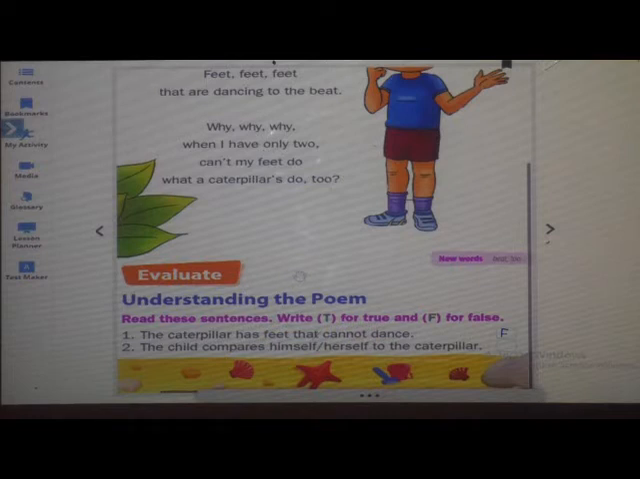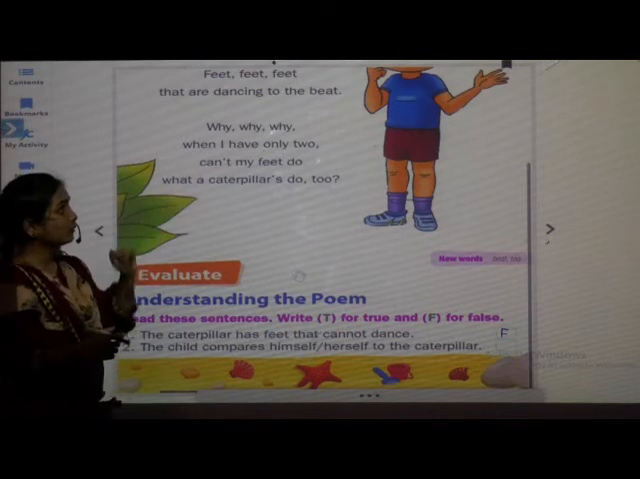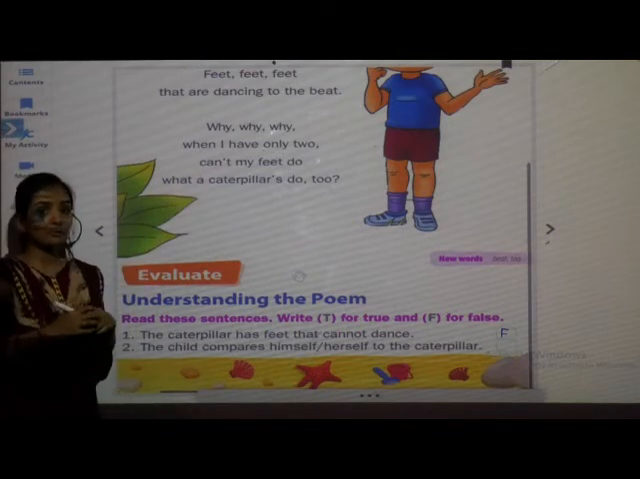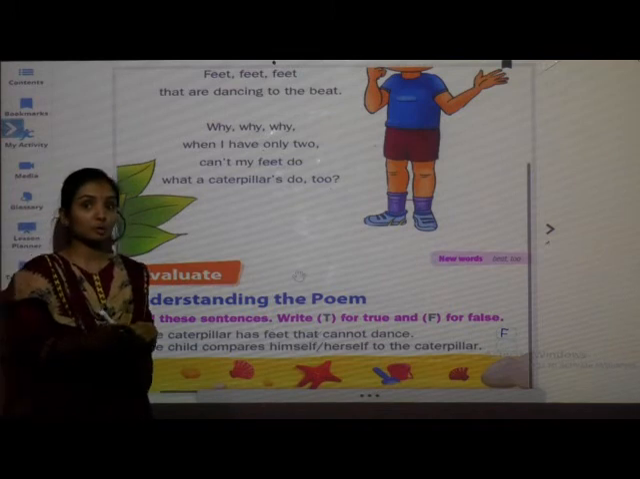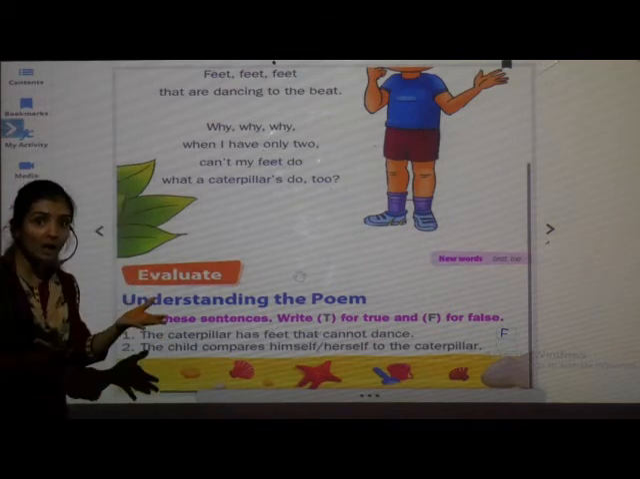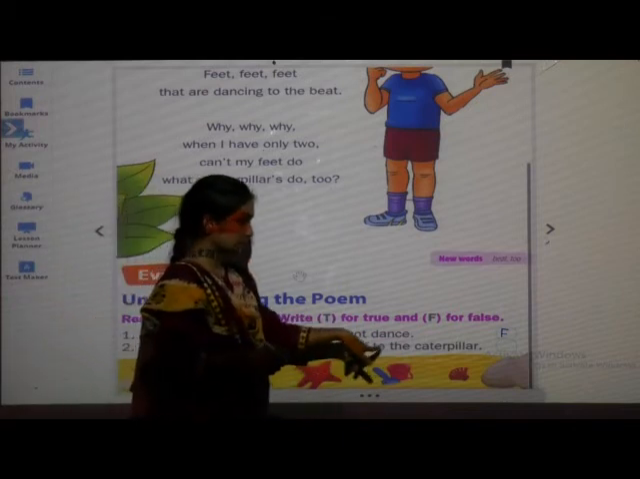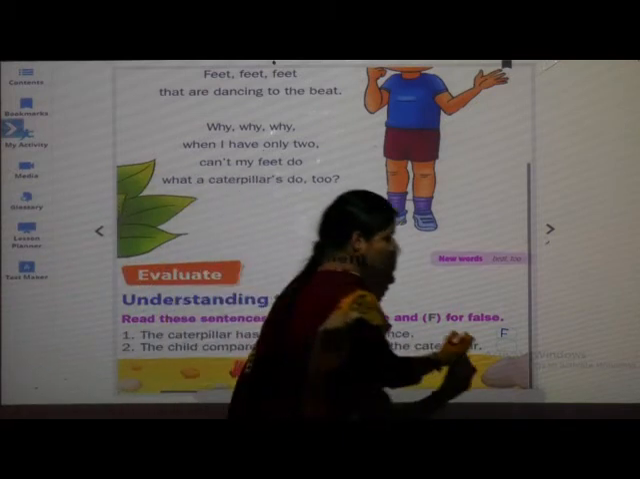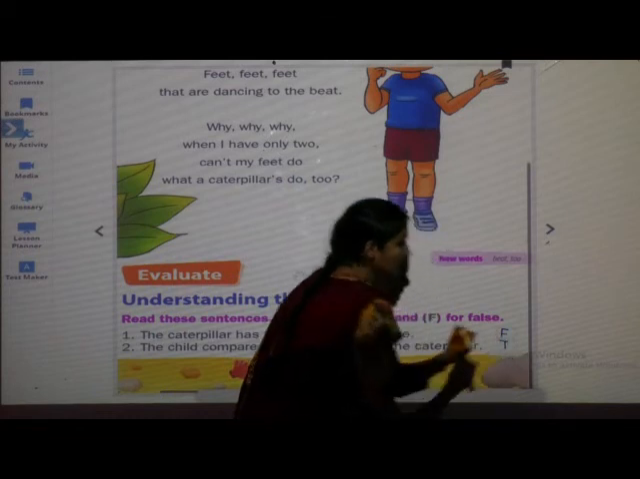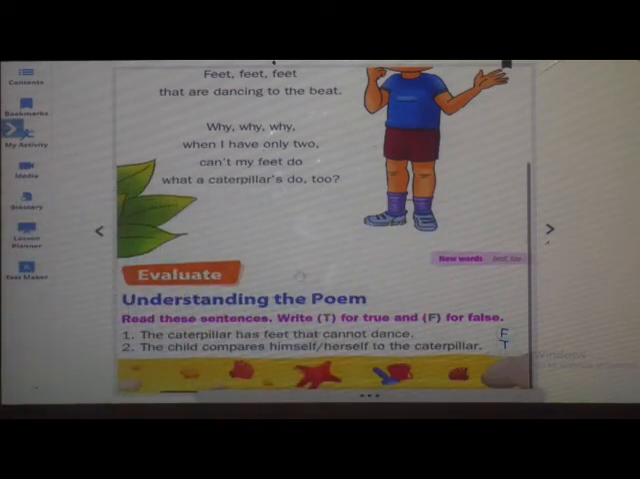Yes. Now, next, the child compares himself or herself to the caterpillar. He says, when I have got only two feet, can't my feet do what a caterpillar's do too? He compares himself with a caterpillar. Yes, it is true. So we will write T.